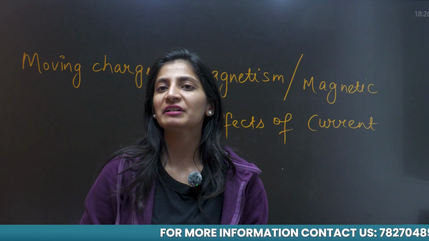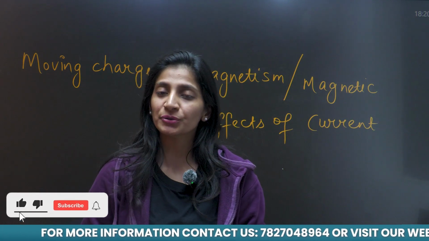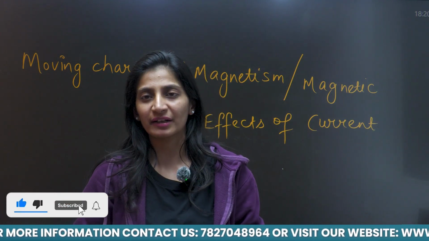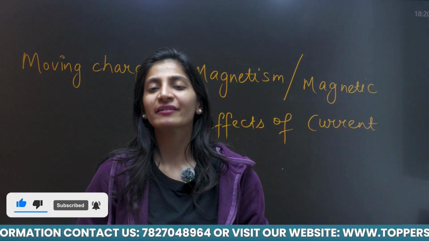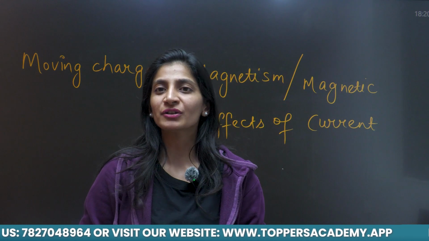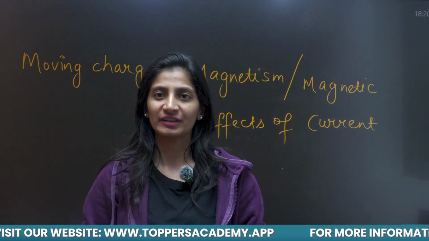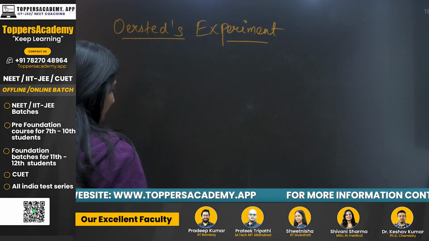We all have played with magnets. We know that magnet produces some magnetic field around it, due to which it attracts another magnetic particles. But now there was a great discovery at that time, that is Oersted experiment. So before jumping directly to the conclusion of Oersted experiment, let us discuss some key points of that experiment.